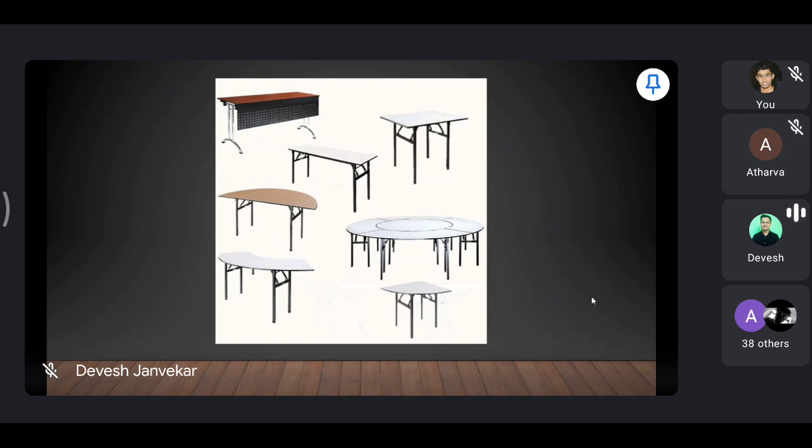So you have a 6 feet by 3 feet table on which you can accommodate 6 covers, 3 on either side, and you may find 8 feet by 3 feet on which you can accommodate 4 covers on either side. That is your 8 covers per table. Okay.